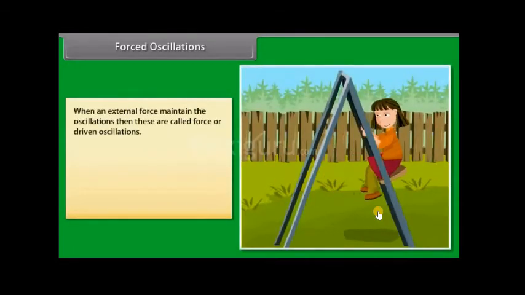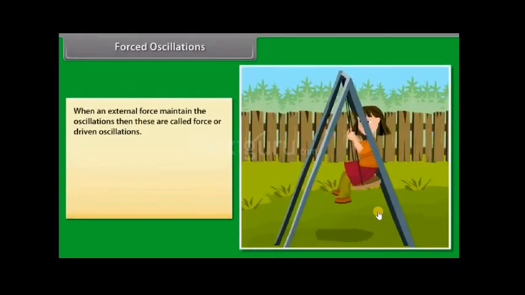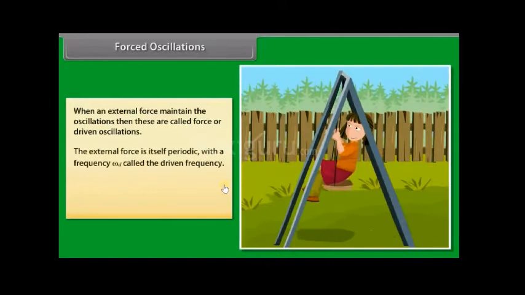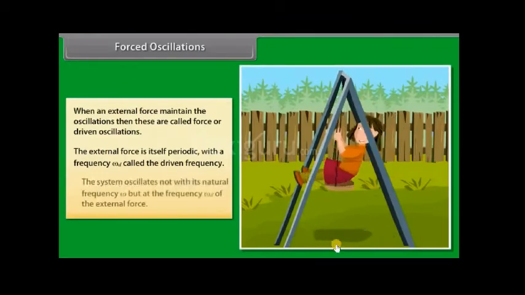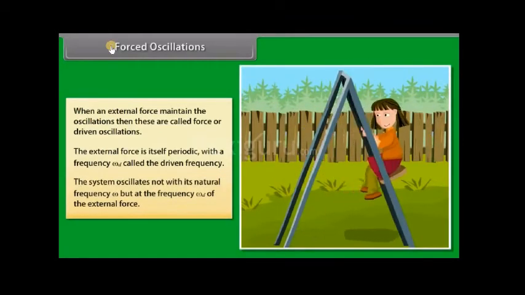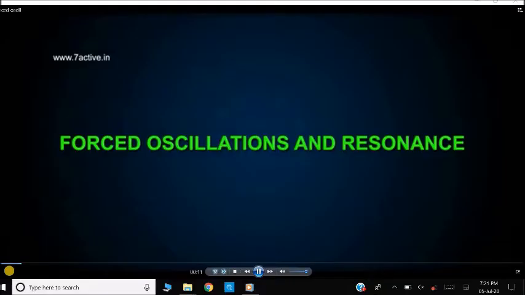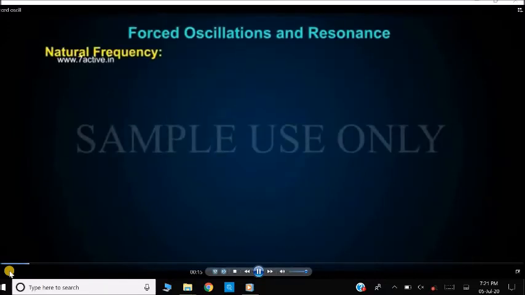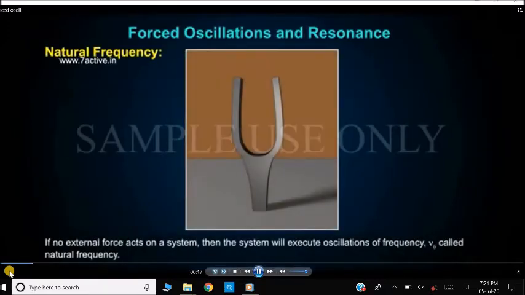But these oscillations can be maintained using a periodic external force which has a driven frequency equal to omega d. The system now is going to oscillate with the driven frequency and not with the natural frequency, and hence these oscillations are termed forced oscillations. For forced oscillations, we shall derive the expression for the frequency of forced oscillation.